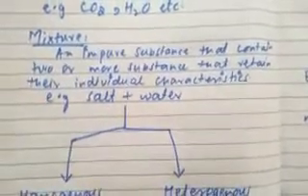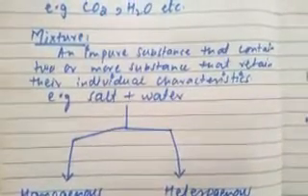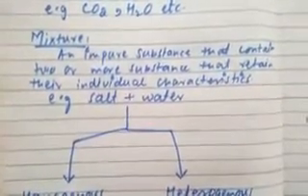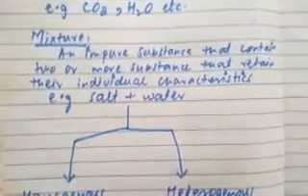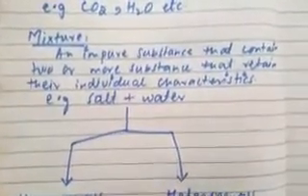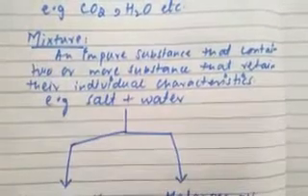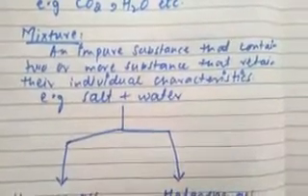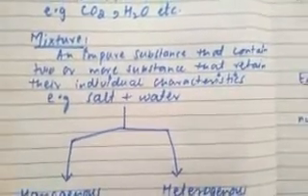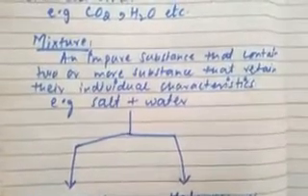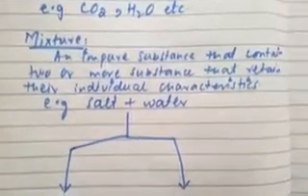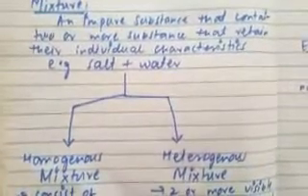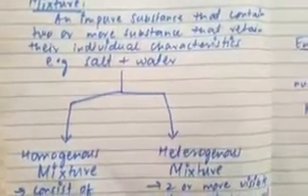So a mixture is an impure substance that contains two or more substances that actually retain their individual chemical characteristics, and they retain their individuality in the mixture's formation. So an impure substance that contains two or more different substances that retain their individual characteristics is called a mixture. An example of a mixture is salt and water. When salt and water are combined, they form a mixture. This is a very common and simple example. Furthermore, a mixture is divided into two parts. It may be a homogeneous mixture or a heterogeneous mixture.